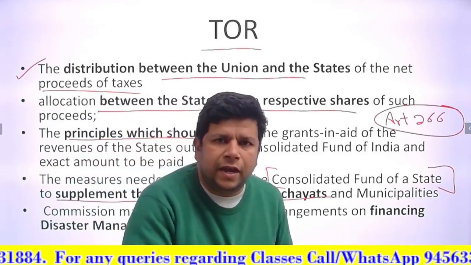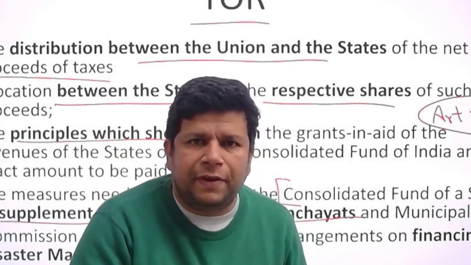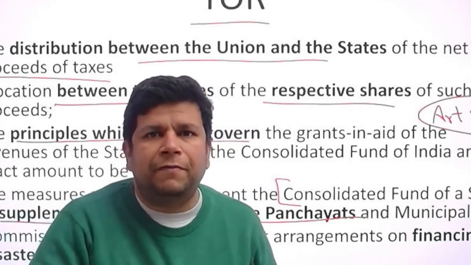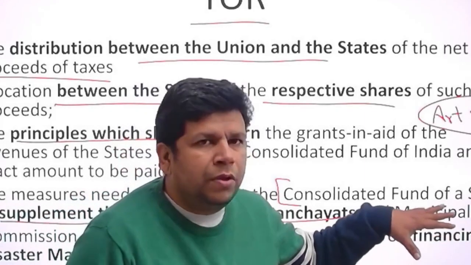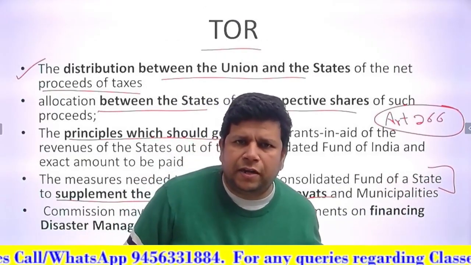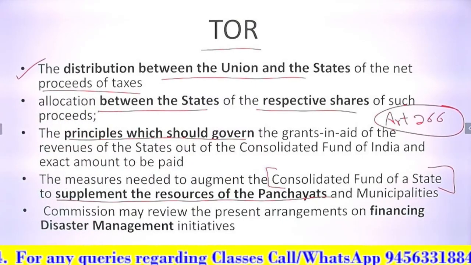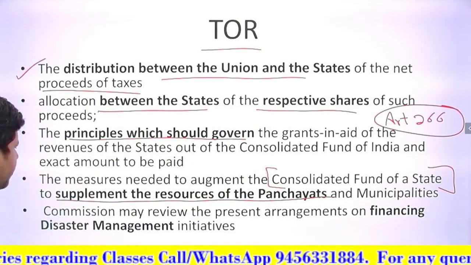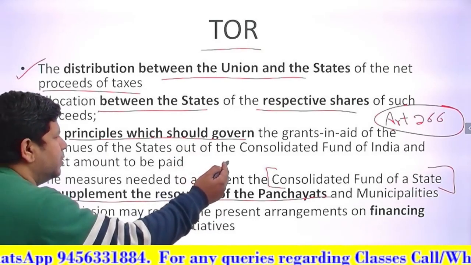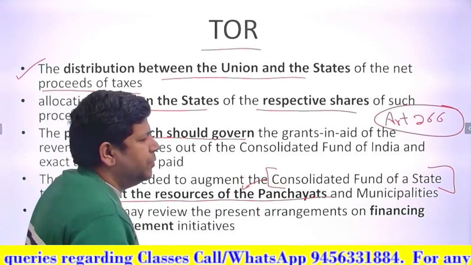Similarly, states also have their own funds in which state level taxes go, we have SGST, state GST, and other things. They go into that particular basket, that particular bank account, let us say for a very simplified understanding. So this bank account is with the Reserve Bank of India. Now, the Commission may also review: from this Consolidated Fund of the state, how much is to be given to the panchayats and municipalities?